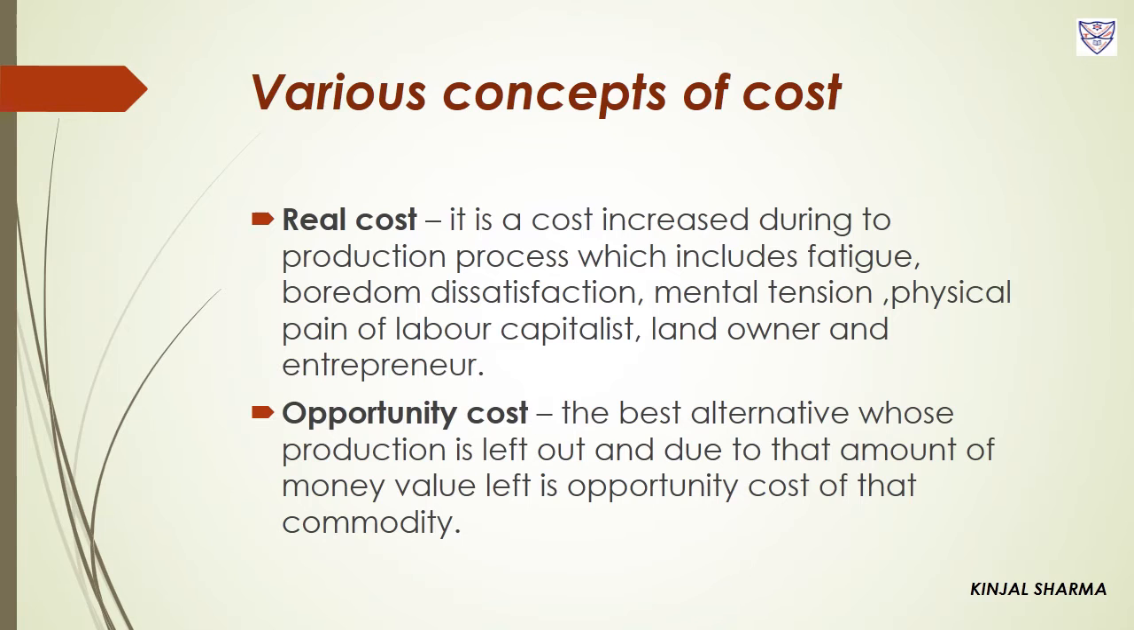Because he decided to produce rice, the 2 lakh which he would have earned if he had grown wheat, that left out income of rupees 2 lakh from wheat, is the opportunity cost of the rupees 3.5 lakh which he earned from the production of rice. So I hope you understood real cost and opportunity cost. Real cost is a non-monetary cost which we cannot measure in monetary terms, and opportunity cost is the best alternative which we left out for the production of any other.